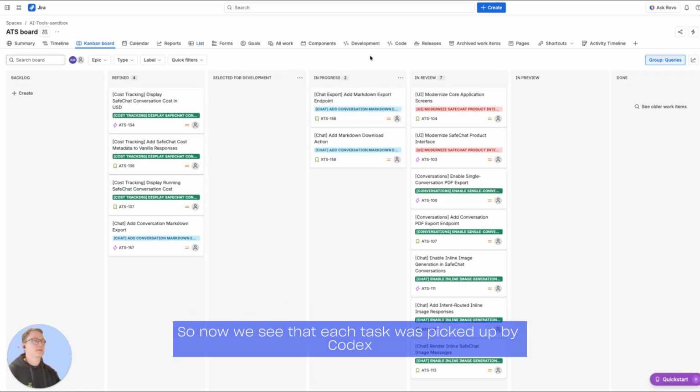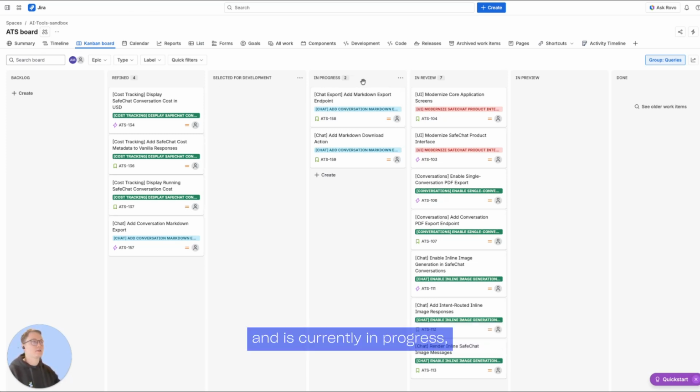So now we see that each task was picked up by Codex and is currently in progress, which means Codex is analyzing the codebase for each of these tasks, implementing the feature, implementing the tests, running them, fixing them, and then once it finishes, we'll get a link to the pull request in GitHub.